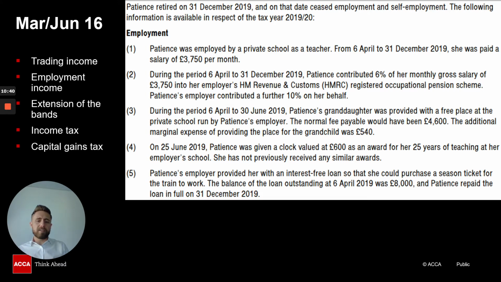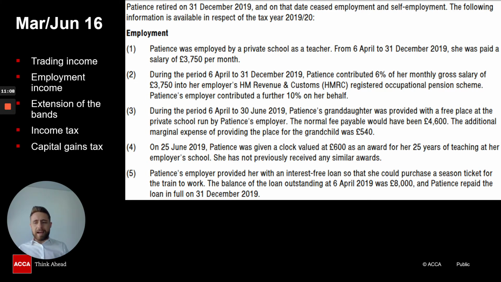So what I have done here, guys, is I've just put a little snippet of the question, not the entire question. So what you can then do is go and search for this question, an updated version of it for tax year 1920, even though it is from March and June 2016. So we are still talking with regards to income tax, and what we're trying to do is talk about the complexities of income tax in an exam question.